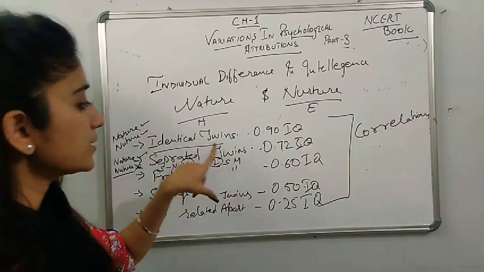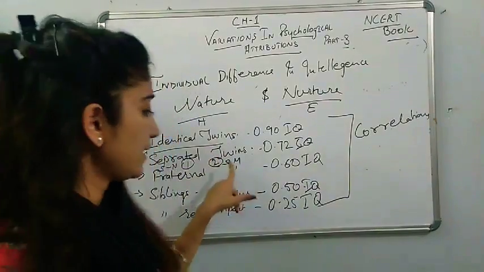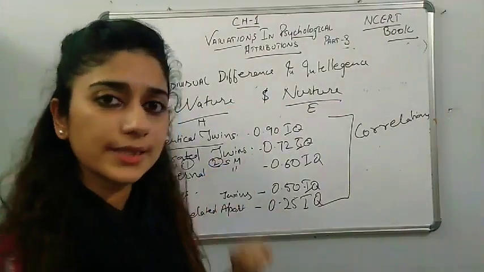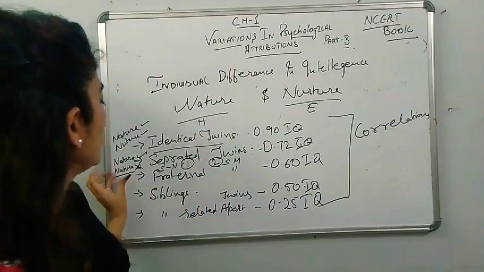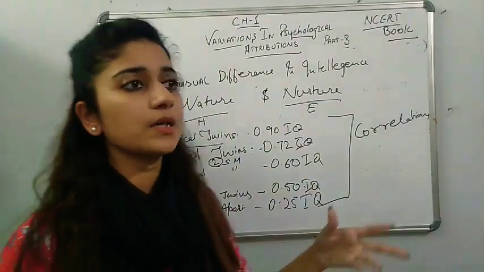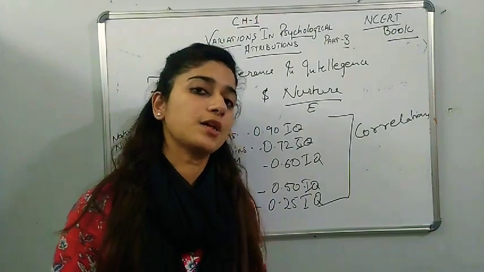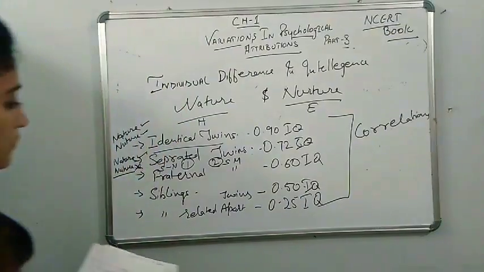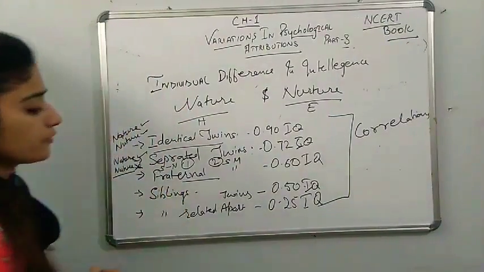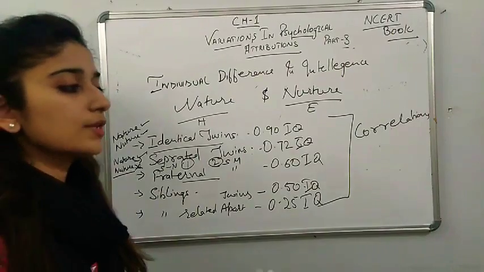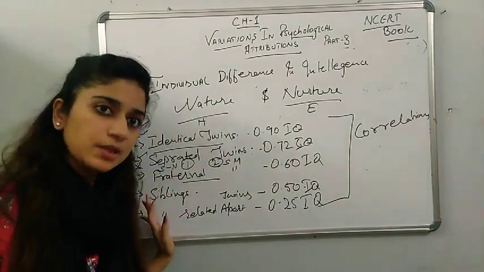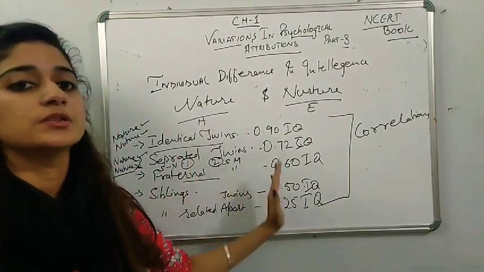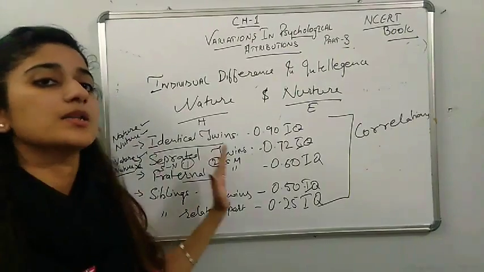So maybe the second person's intelligence is less compared to the first one, or the first one would be much lesser than the second one. This is all about their nurture activities. This shows that environment is one of the major factors affecting our intelligence, as we are getting the availability of things. Then we were talking about fraternal twins. Fraternal twins, as I told you, are children from the same parents but of different sex, like one is male and another is female.